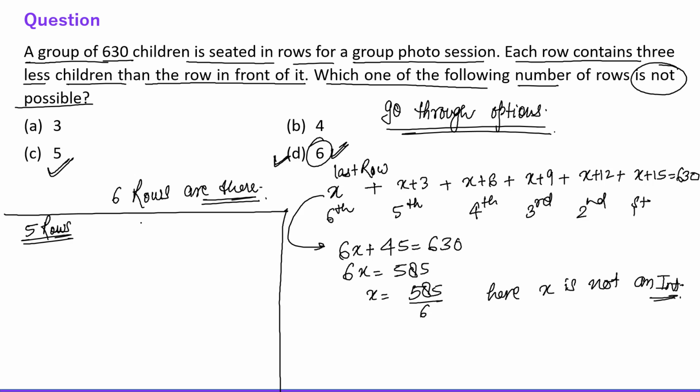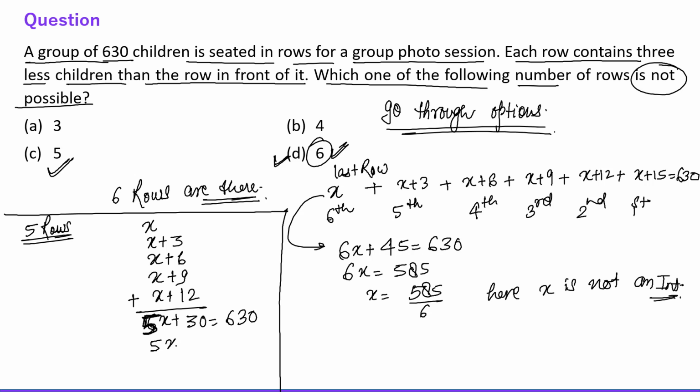So let's say the 5th row has x candidates, then the 4th row has x plus 3 candidates, the 3rd row has x plus 6 candidates, the 2nd row has x plus 9 candidates, and the 1st row has x plus 12 candidates. Just add all the numbers. So this is 5x plus 30. So 5x plus 30 is 630.